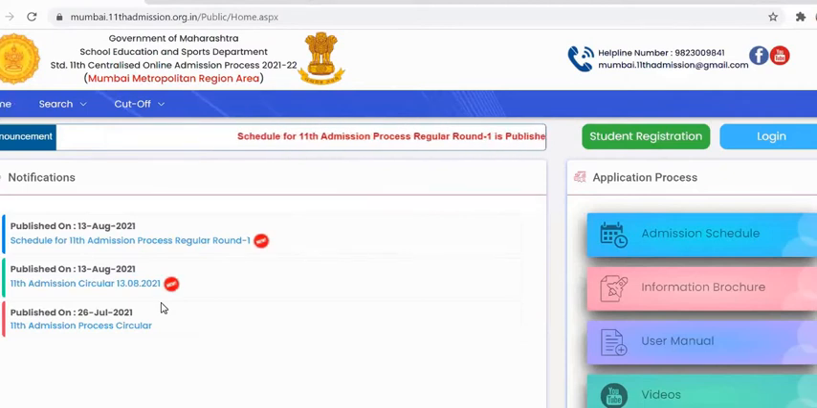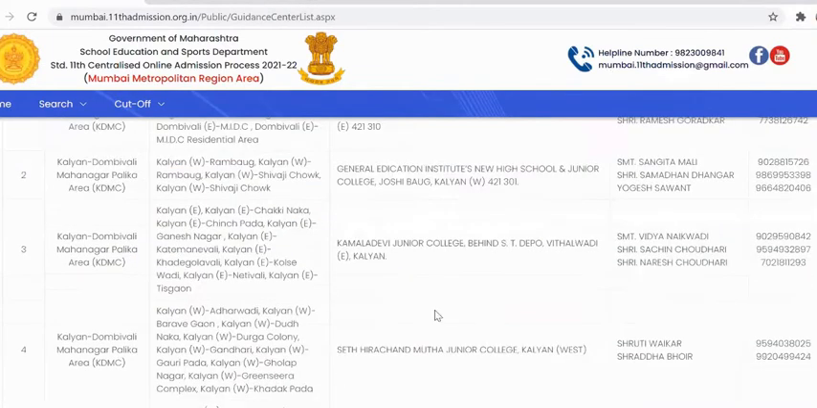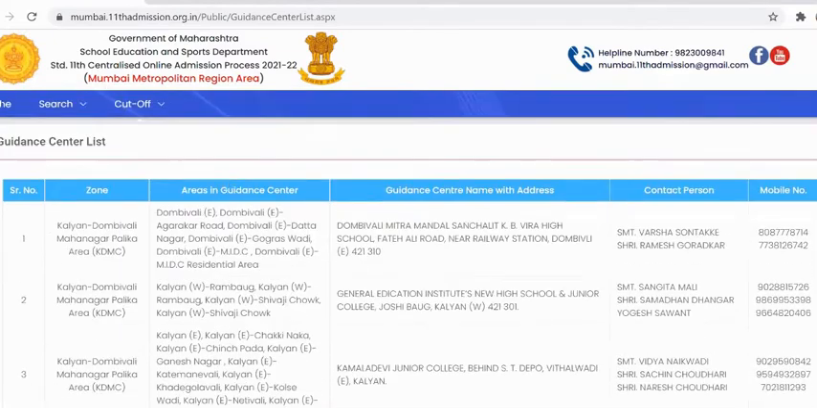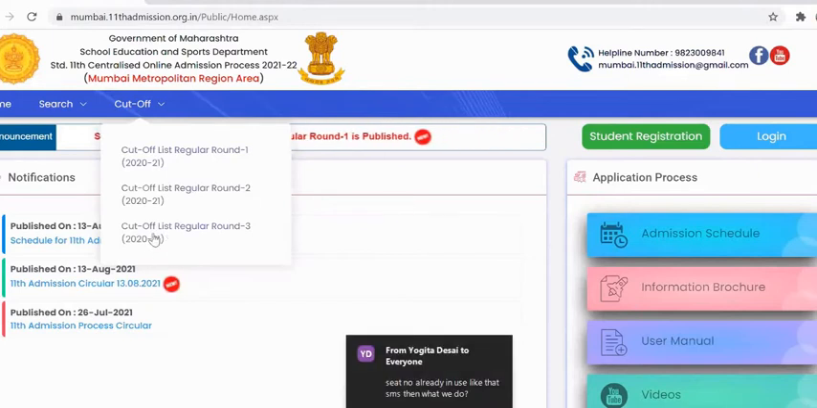Here we have a home button, then here search guidance center. If a student wants to search for the guidance center, he can get the list of guidance centers from here. Then we have cutoff. If a student wants to see the cutoff of last year of any college, they can go here and check the round wise cutoff of a particular college for the last year.